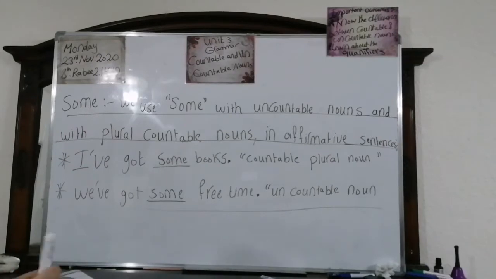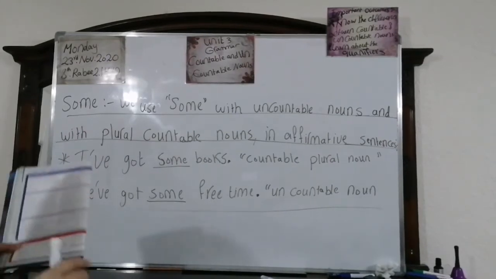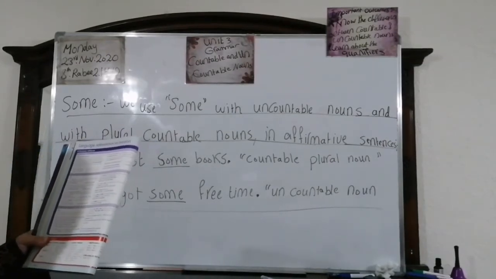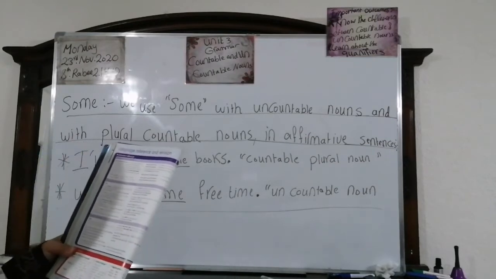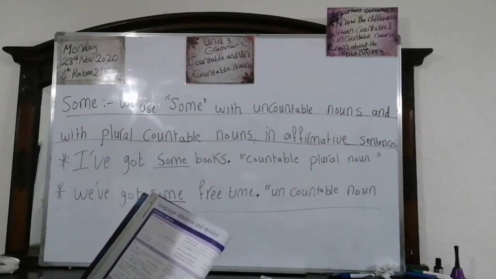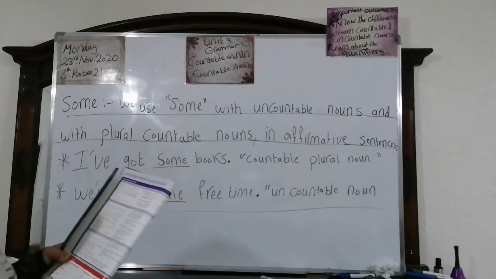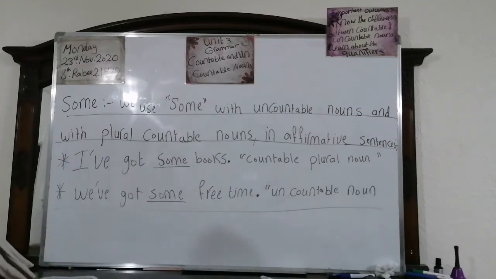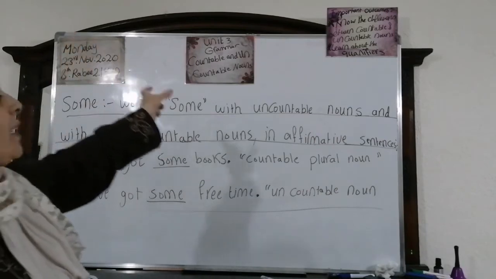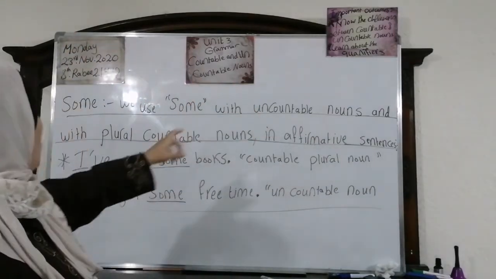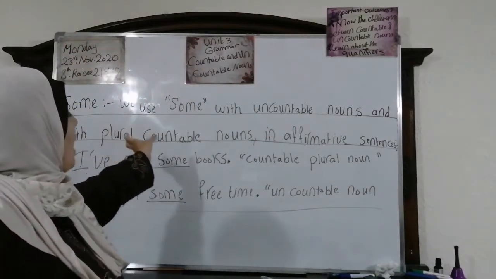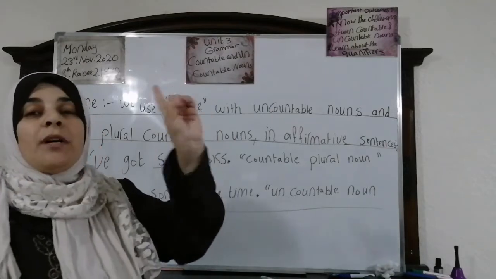Now we're going to move to some qualifiers. There are some, any, much, many, a lot of, a few, a little. We're going to take them step by step, one by one. Okay, the first one we're going to take is some. Look at this one. We use some with uncountable nouns and with plural countable nouns in affirmative sentences.